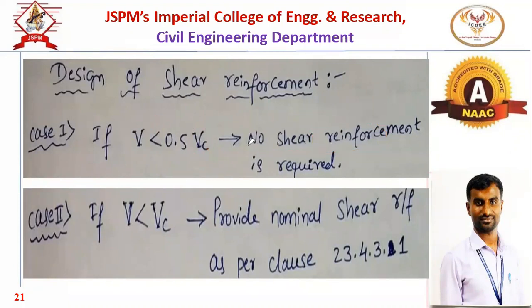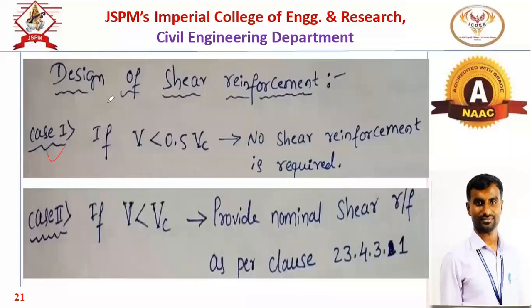When the shear force developed due to the loading condition, WL by 2 or the reaction, is less than half of the shear resistance of that section as per the codal provision, there will be no requirement for shear reinforcement.